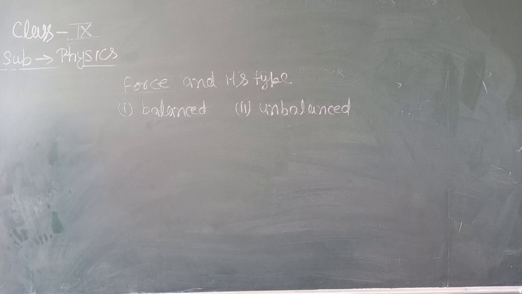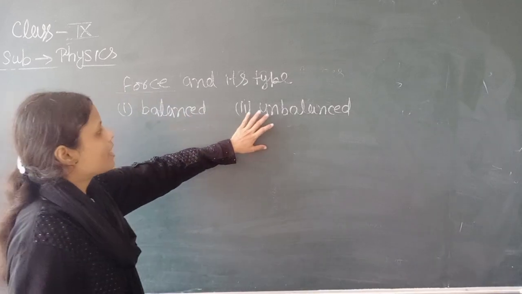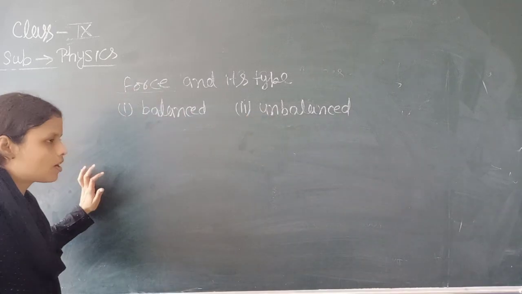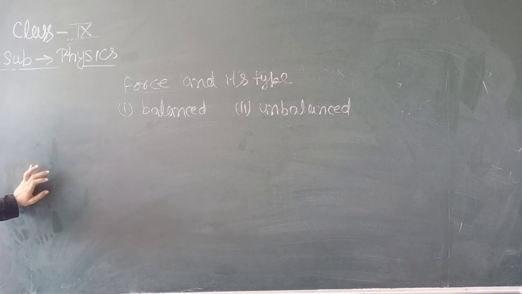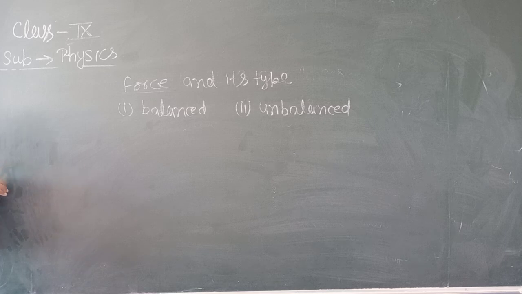If you apply an unbalanced force on the object, then the position of the object changes. It means if the object is at rest, then its position changes, it moves. And when it is moving, you can apply an unbalanced force and the motion of the object will be stopped. Hence, to change the position of the object, an unbalanced force is necessary. It also changes the shape and size of the object.